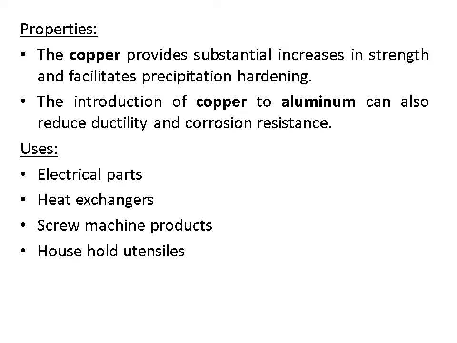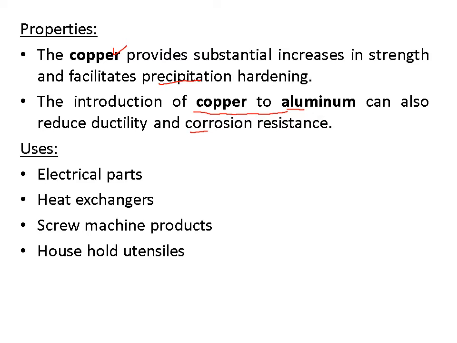You just remember the properties of this alloy. The copper provides a substantial increase in strength. Why are you using copper? Copper provides strength and facilitates precipitation hardening. The introduction of copper to aluminum can also reduce ductility and corrosion resistance. Means ductility and corrosion resistance decrease.